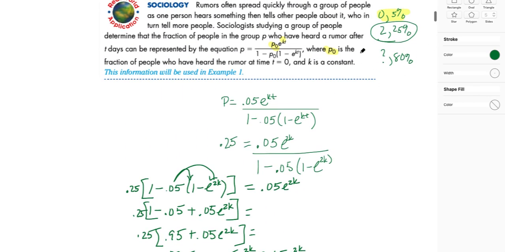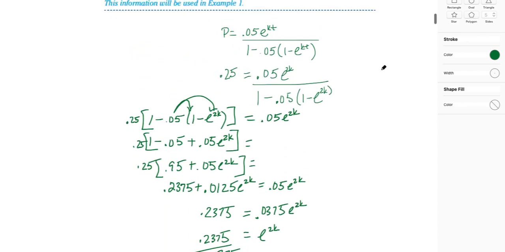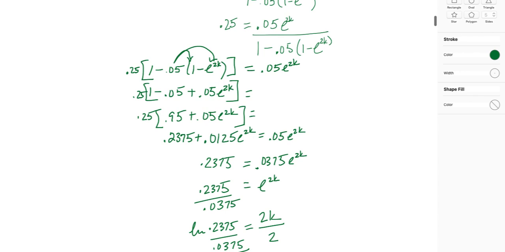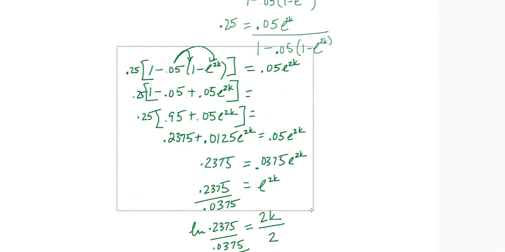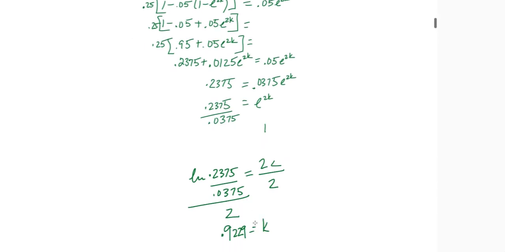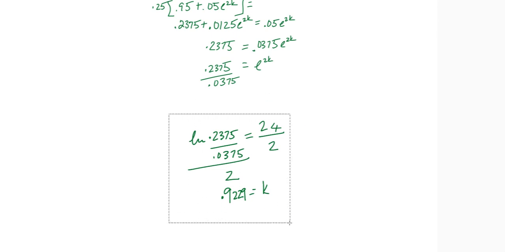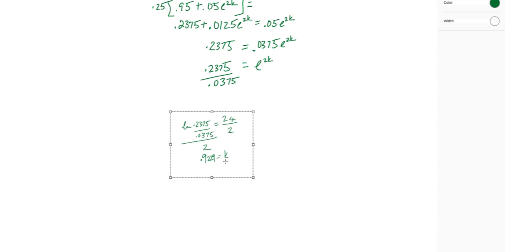So we were given some information and we want to figure out how long it's going to take for 80% of the population to know about this rumor. And now we needed to find that k value. So now we're going to go right back up to the original equation. Let's see if we can get some of this out of the way. Stay with me, friends. We're going to use the information that we got so we can use that original equation to solve the problem.